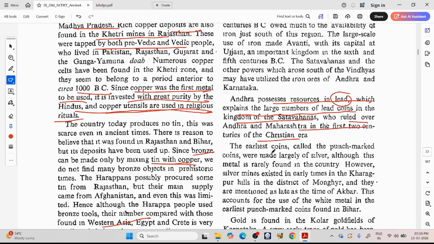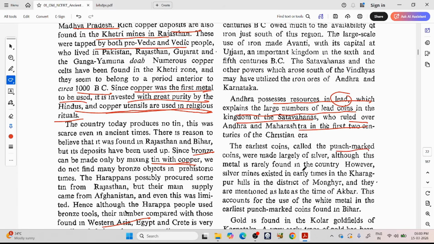The earliest coins, called the punch marked coins, were largely made of silver, although this metal is rarely found in the country. So silver is a metal not found in India, but the earliest coins we found, from the 6th and 5th century BC, are called punch marked coins.